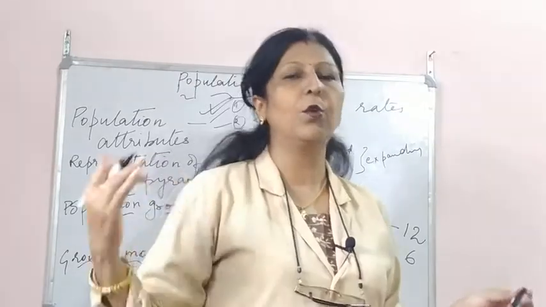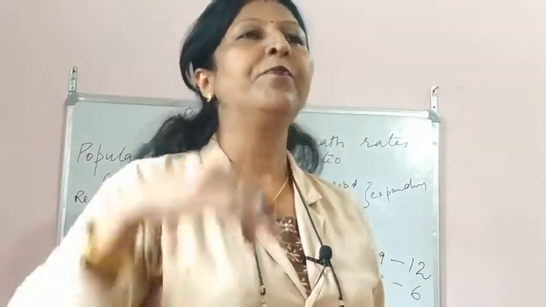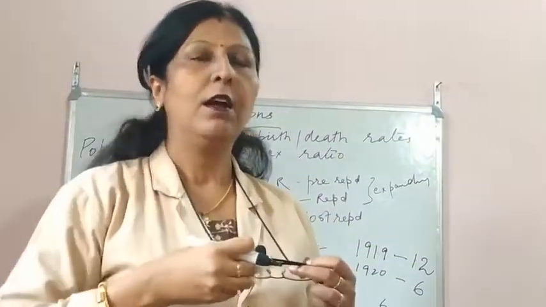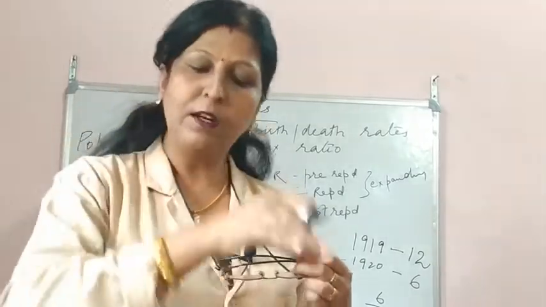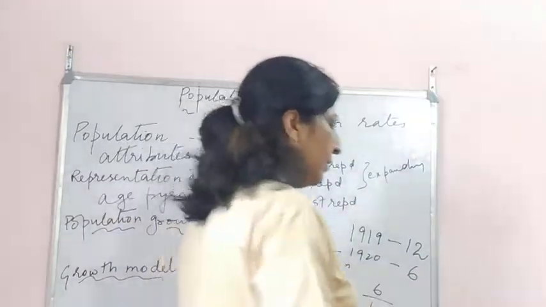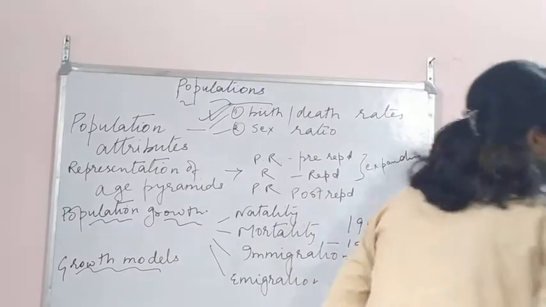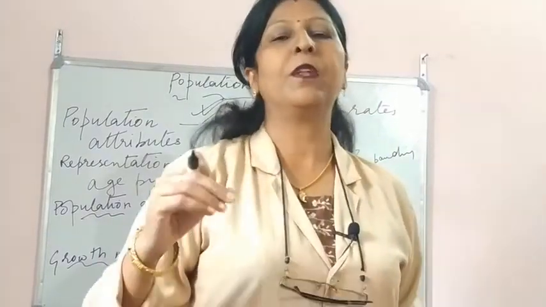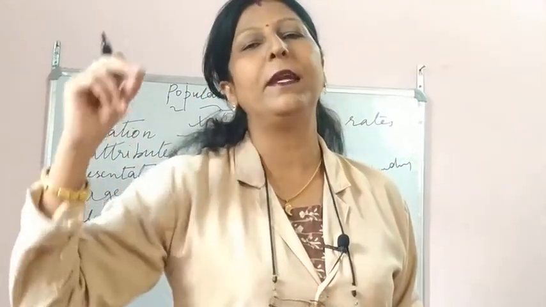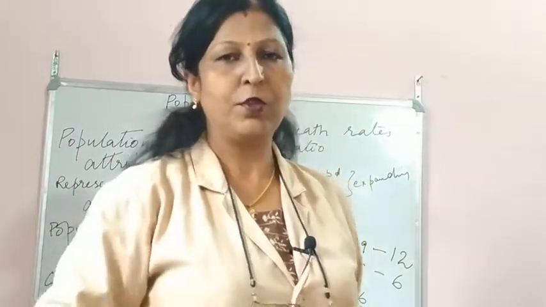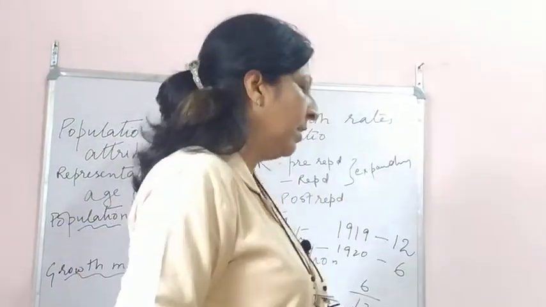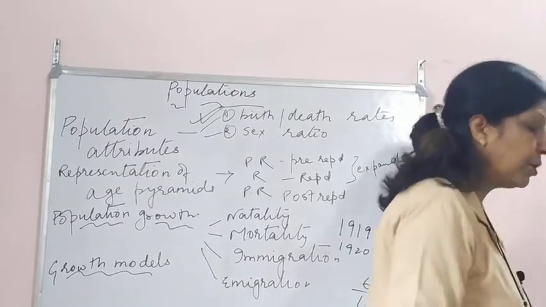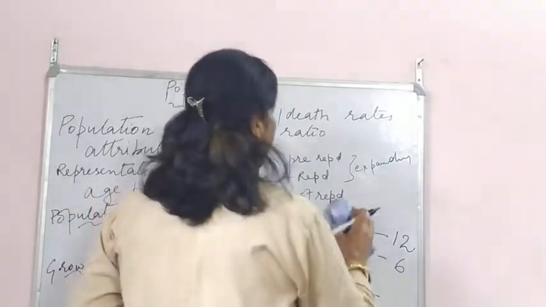When I talk about lotus in a particular pond, the birth rate is the increase in the number of the particular organism divided by the original number. The same goes for death rate. Suppose in one particular year the earlier population was 12, and 4 dogs died. So the death rate is 4 divided by 12, that is 1/3. So that goes for the death rate and the birth rate. They contribute to the increase or decrease in population.